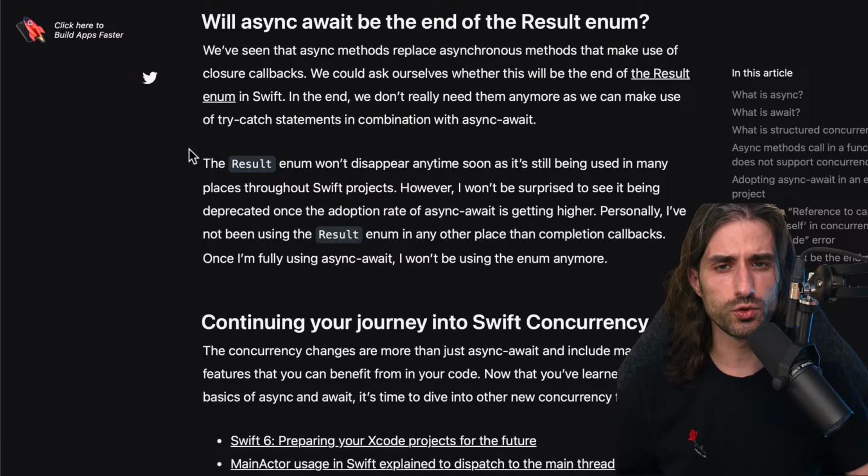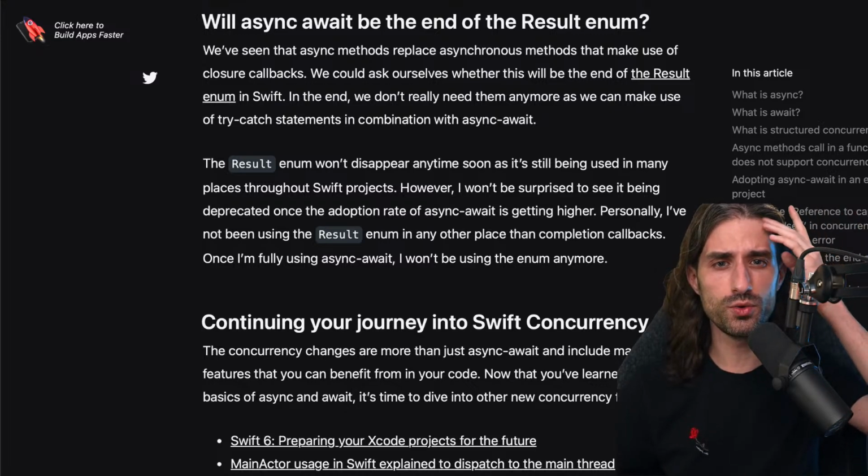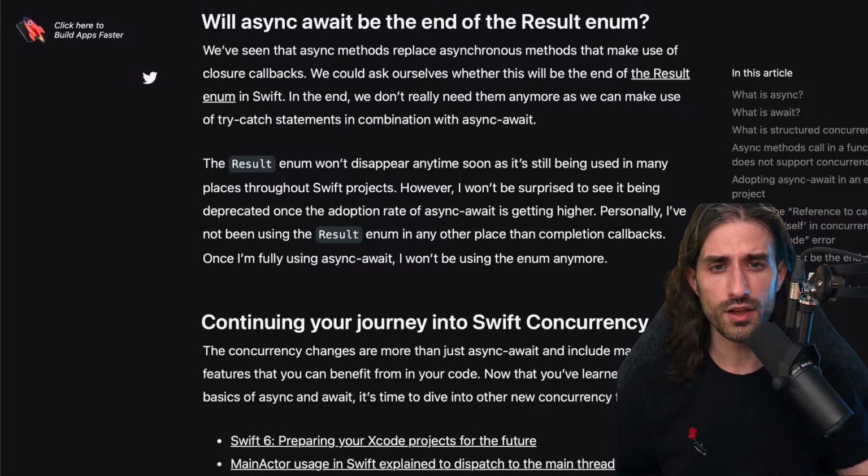And it's true that I don't remember using the result enum nearly as much as I used to since I've been using mostly async await to deal with asynchronous code. One thing to note though is that there is quite an interesting difference between how the result enum works and how the throwing mechanism works. When you use the result enum, your errors are statically typed, meaning that you need to provide the actual type of the error, and you can provide a type more specific than just the protocol Error.